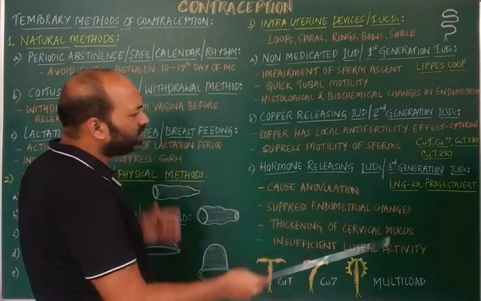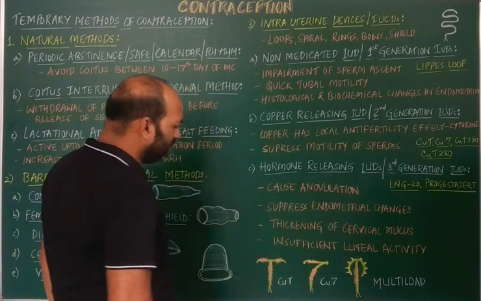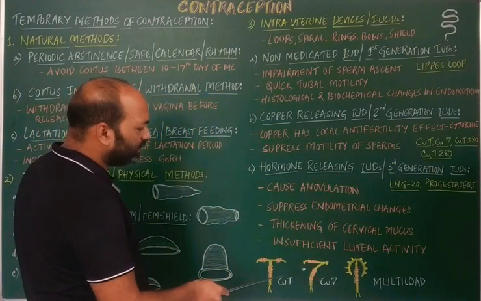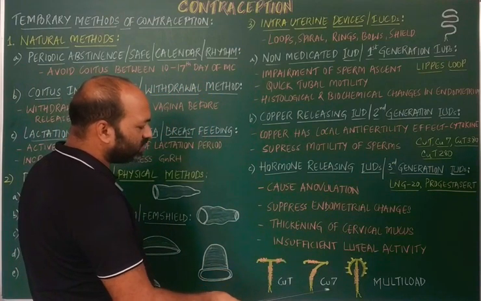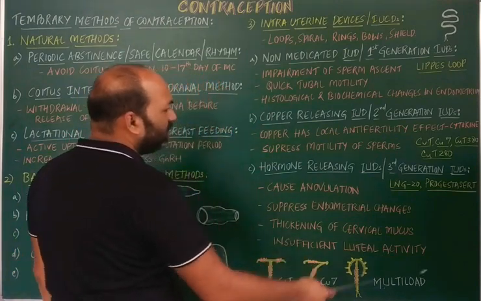Now, the names are given according to their shape. This appears like a T, hence it is copper T. The other one appears like the figure 7, so that is why it is called copper 7. And this is a multiload.